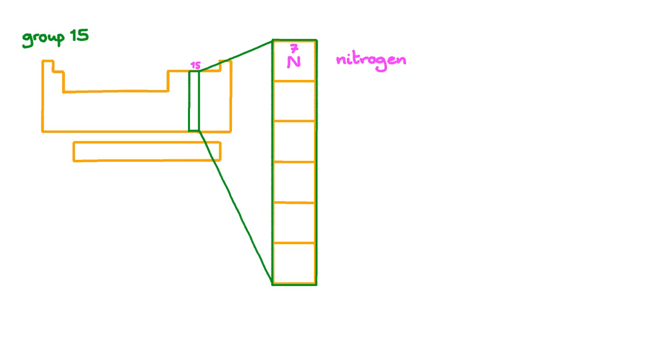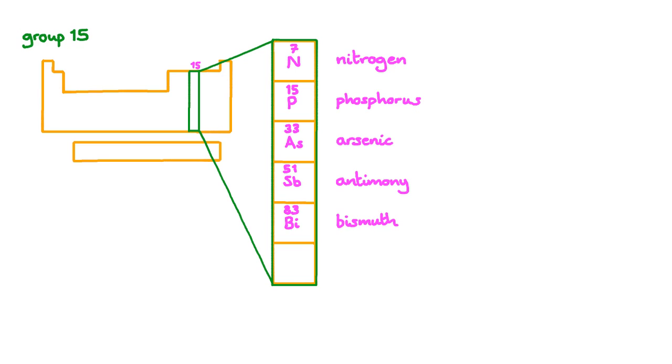At the top is nitrogen with atomic number 7. Then there's phosphorus with atomic number 15. Arsenic with atomic number 33. Antimony with atomic number 51. Bismuth with atomic number 83. And finally moscovium with atomic number 115.